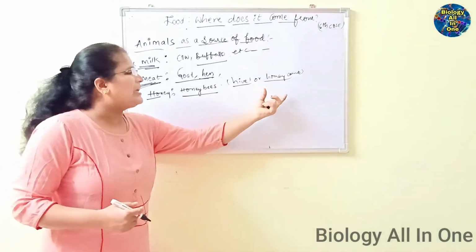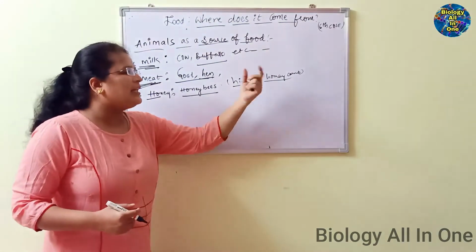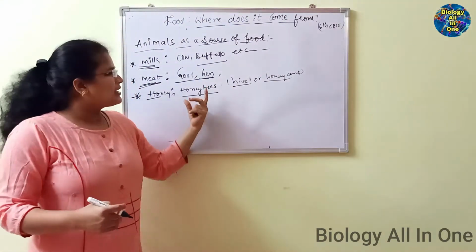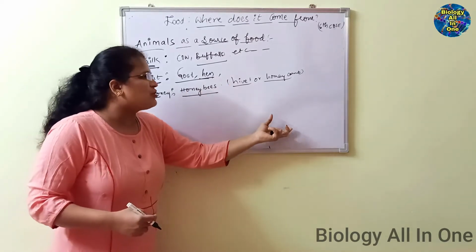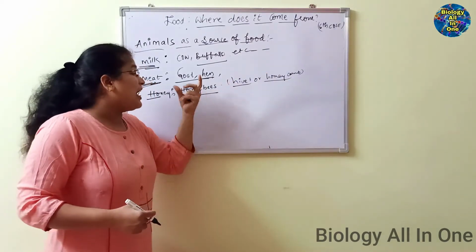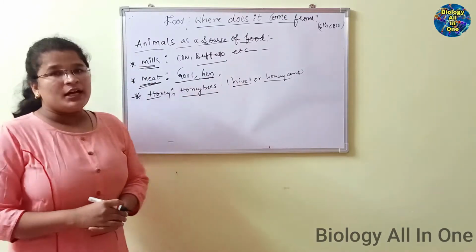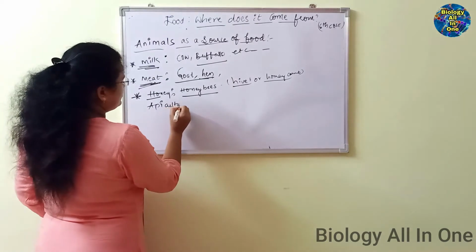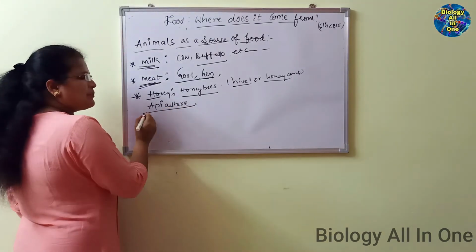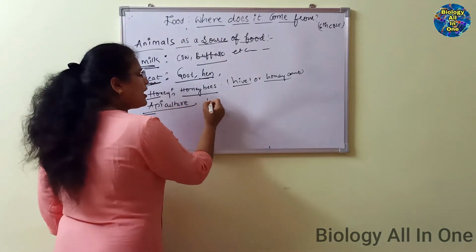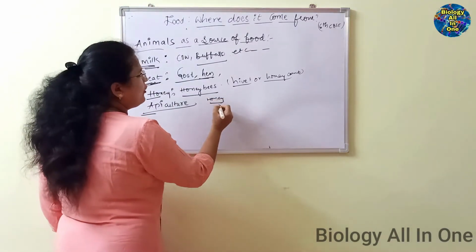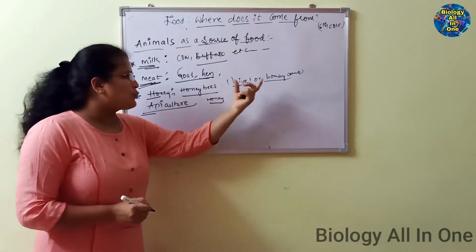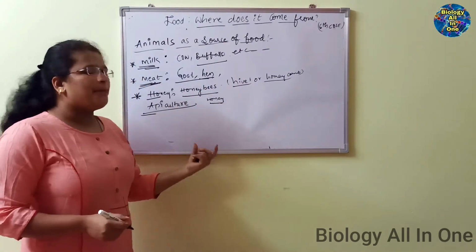For the process of collecting honey from the honeycomb, we have different kinds of techniques. Rearing of honeybees for the production of honey is known as apiculture. Apiculture is the process of rearing honeybees for the production of honey.